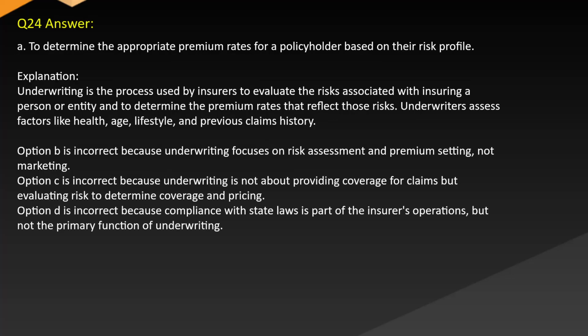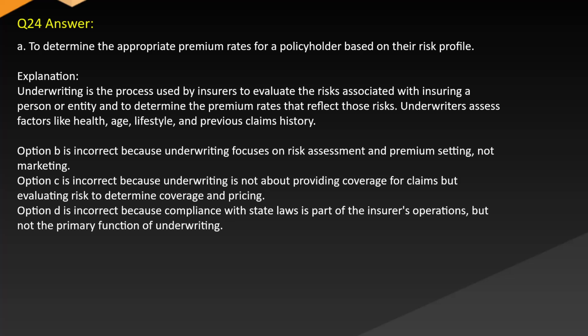Answer A. To determine the appropriate premium rates for a policyholder based on their risk profile. Explanation. Underwriting is the process used by insurers to evaluate the risks associated with insuring a person or entity and to determine the premium rates that reflect those risks. Underwriters assess factors like health, age, lifestyle, and previous claims history.